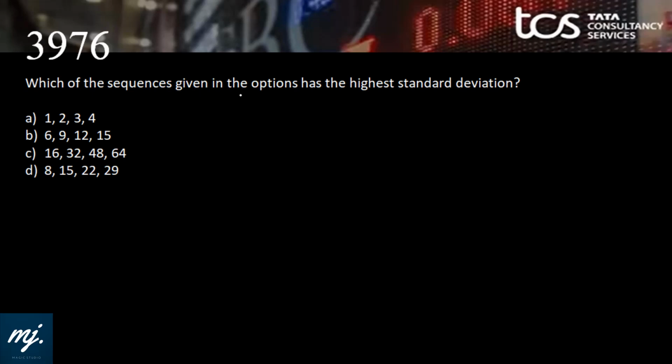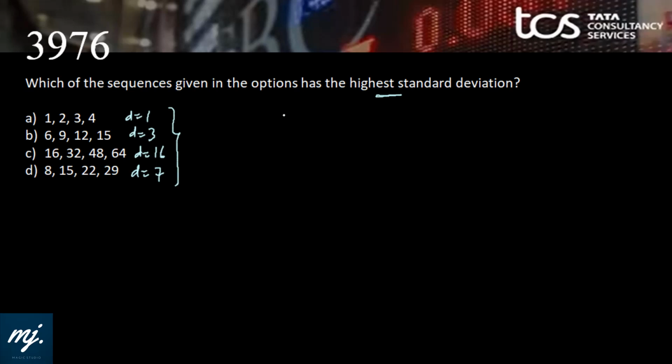Which of the sequences given in the options has the highest standard deviation? If we look, all four sequences are in AP. 1, 2, 3, 4 with common difference 1; 6, 9, 12, 15 with common difference 3; 16, 32, where the common difference is 16; and 8, 15, 22, 29, where the common difference is 7. Let's devise a cheat code for these kinds of series first.